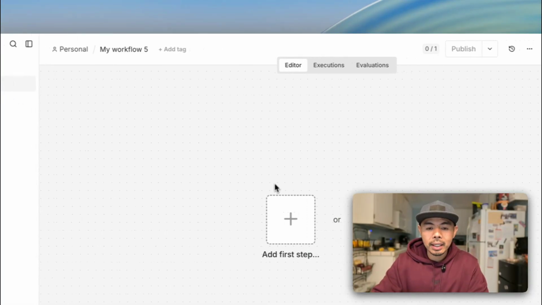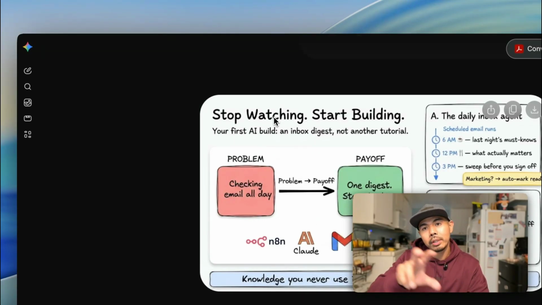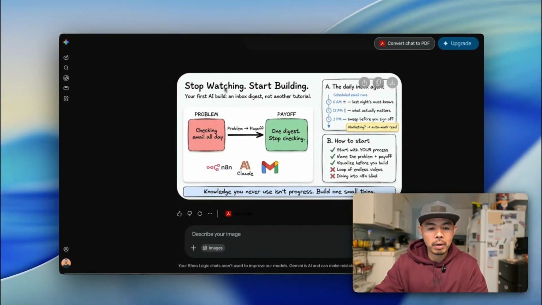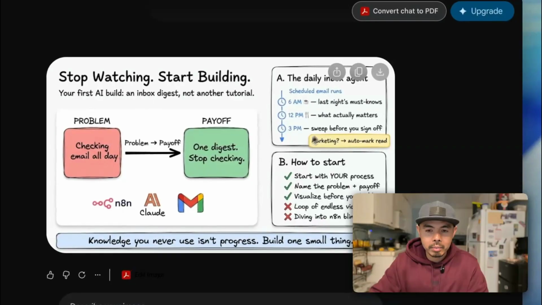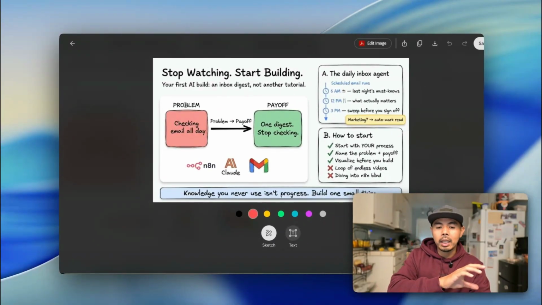And I say that comfortably because as you can see in this build with n8n, you will still see the visual flow. All right. So again, the problem is that I check emails daily and the payoff is I want to get some sort of reader's digest and to stop checking it. So let me see if I can make this bigger. There you go. All right. So the problem is checking emails all day.